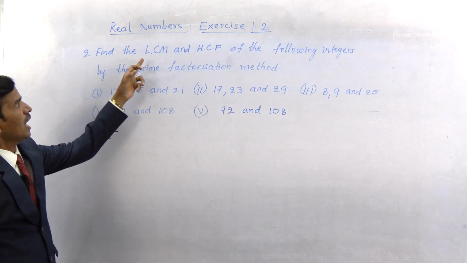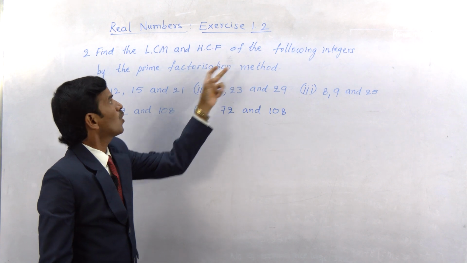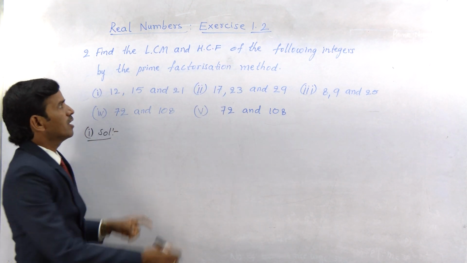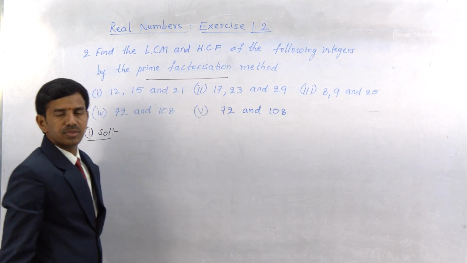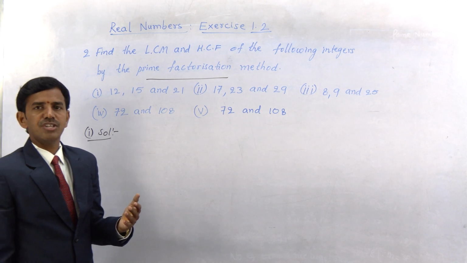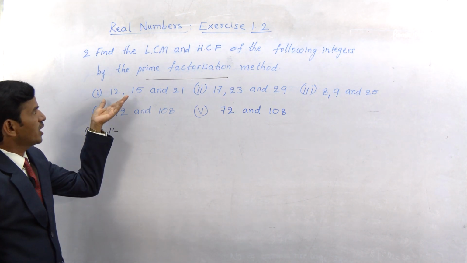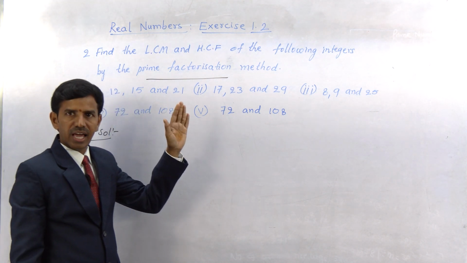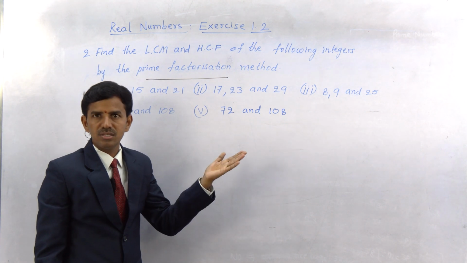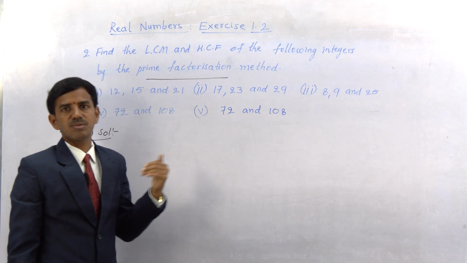Let's find the LCM and HCF of the following integers by using the prime factorization method. So what do we mean by the prime factorization method? It means the given numbers are to be written as a product of prime numbers, as we have done in the first bit.